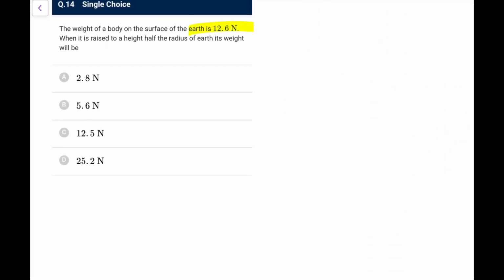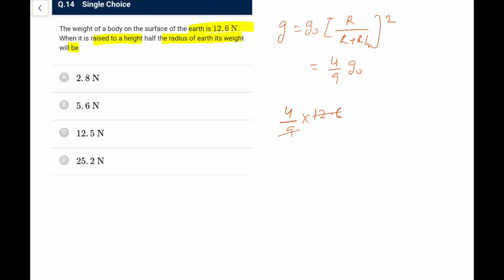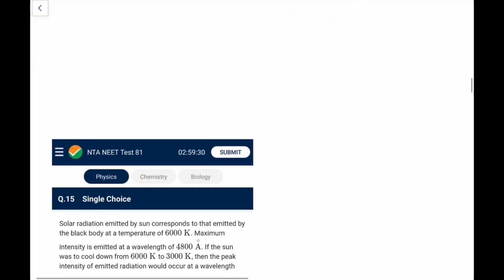The weight of a body on the surface of the earth is 12.6 Newton when it is raised to a height half the radius of the earth. So at half the radius of the earth, g will become g naught into R upon R plus h whole square, that is R by 2 whole square. If you solve it, it comes out as 4 by 9 of g naught, so it will become 4 by 9 into 12.6. So if you go by this, this would be 36, so it would be 1.4 into 4, that is 4 into 1.4 is 5.6 Newton.